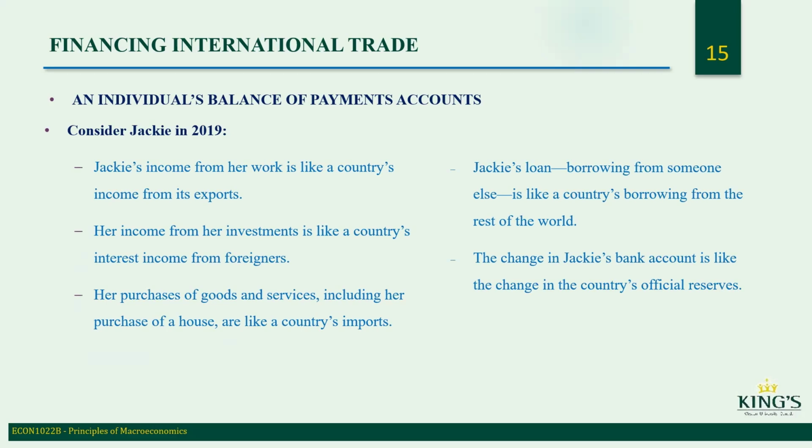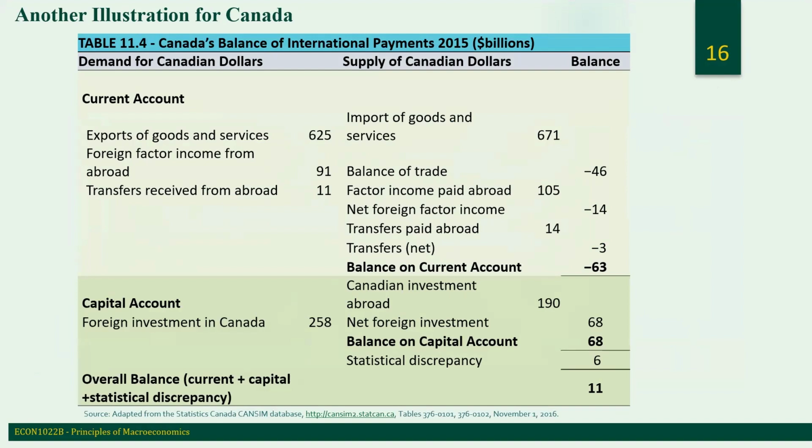So you could create the amount of income you get, the amount of interest income you get, the amount of payments you have to pay, the amount of debt you're taking out to pay any deficit, and your savings. So you could structure your personal budget like this with these slides here, and that would be very effective to determine if you have more income than expenses, or more expenses than income, if you need money to pay your expenses, if you need to borrow, if you need to take it out of your savings, and where to cut.